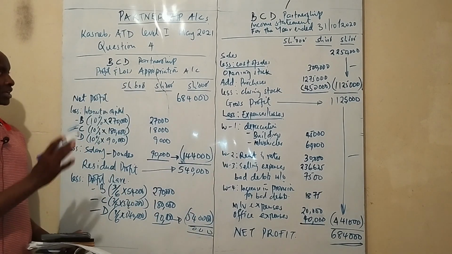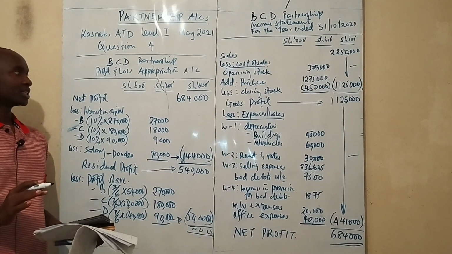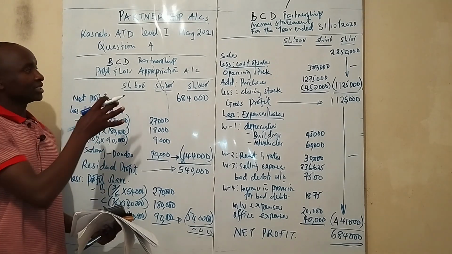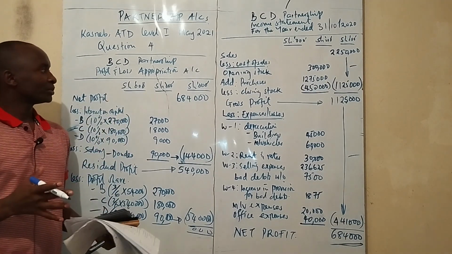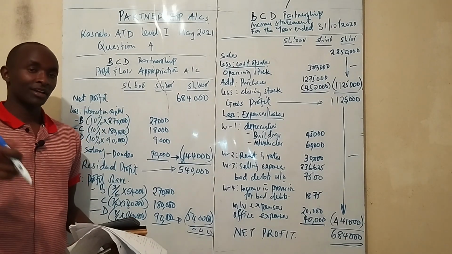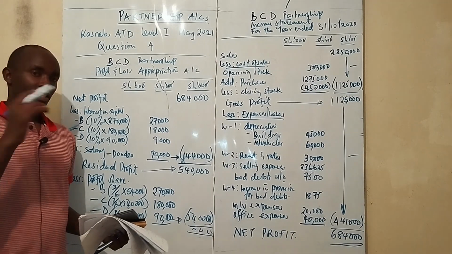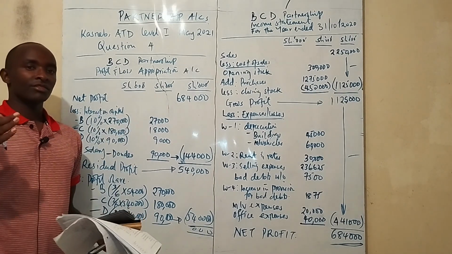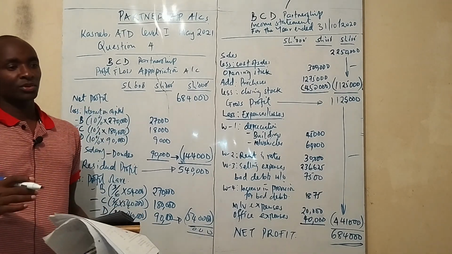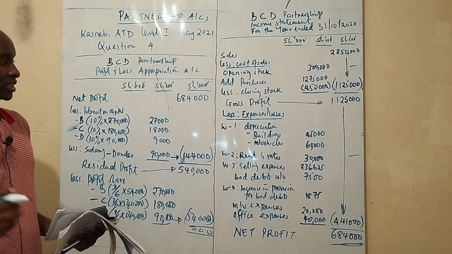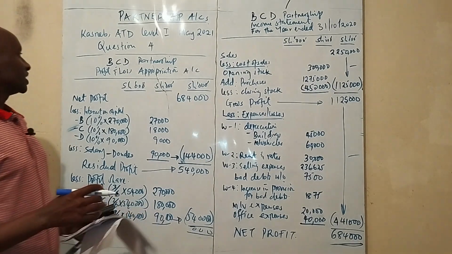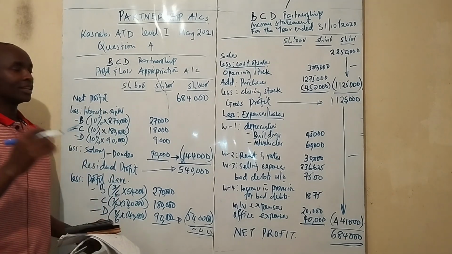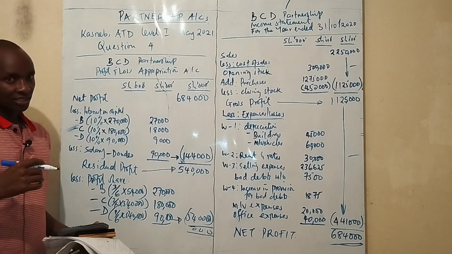Right? So that is how to open the partnership profit and loss appropriation account. So, ladies and gentlemen, if you have a challenge in opening the profit and loss appropriation account, I have shared a link below so that it can take you back to where I was giving a format of the profit and loss appropriation account, including quite a number of explanations there. So, having this in mind, you can comfortably open the partnership current account, right?